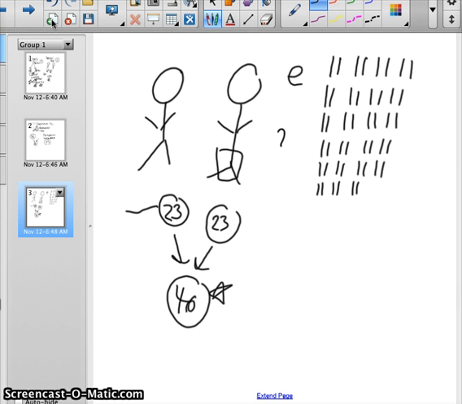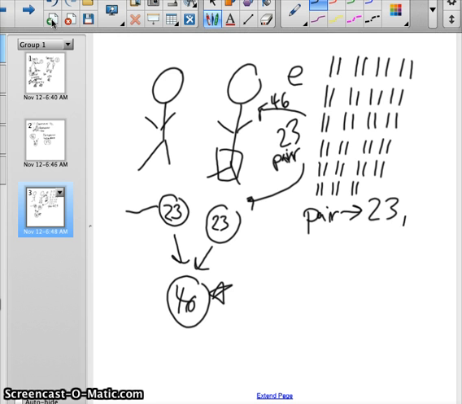So we have 23 pairs of chromosomes in our cells. In our body cells, the ones that have 46 chromosomes, we have 23 pairs. Each chromosome has a pair.